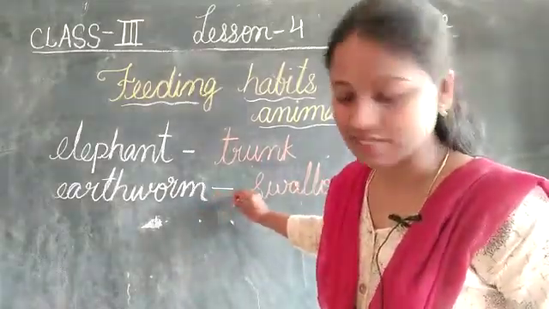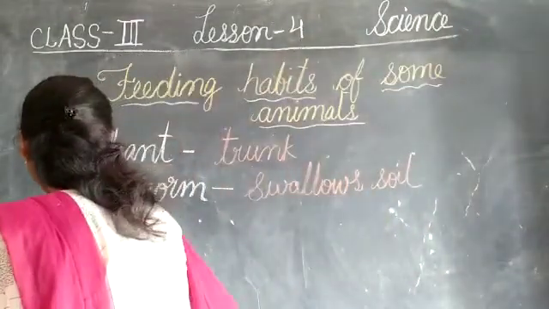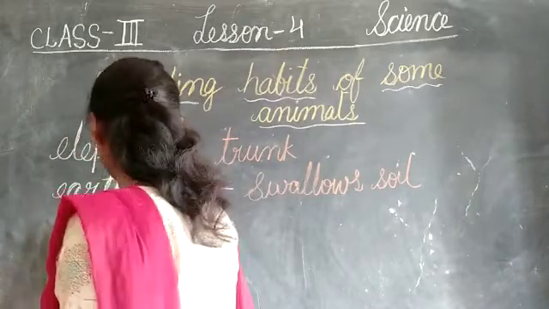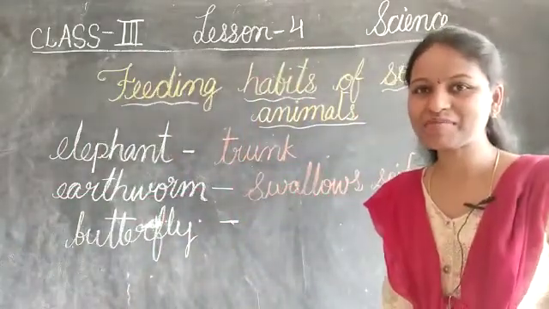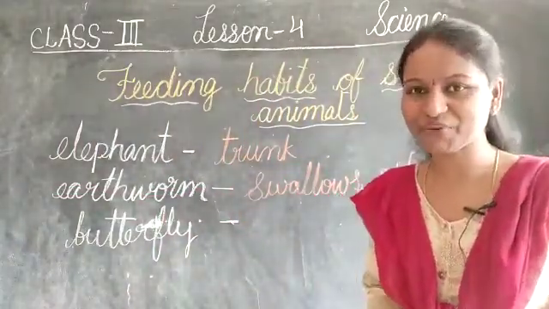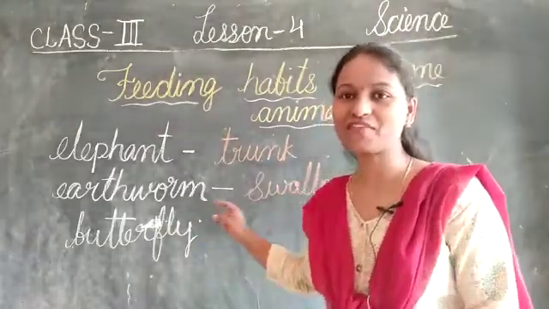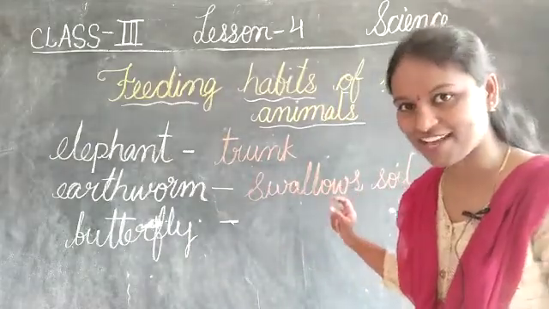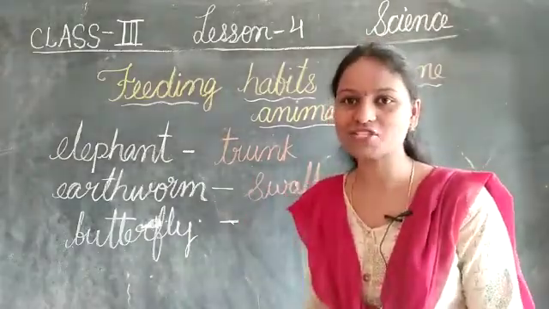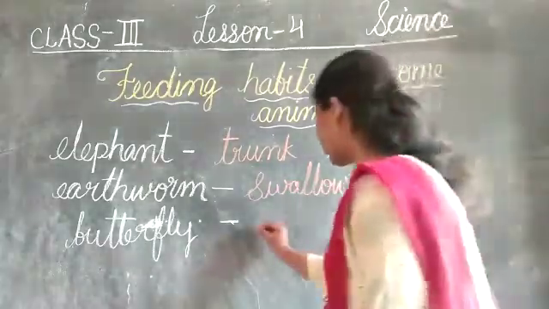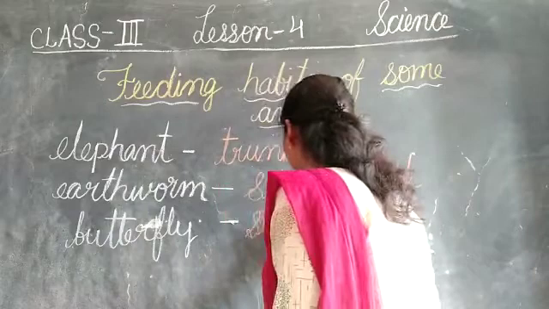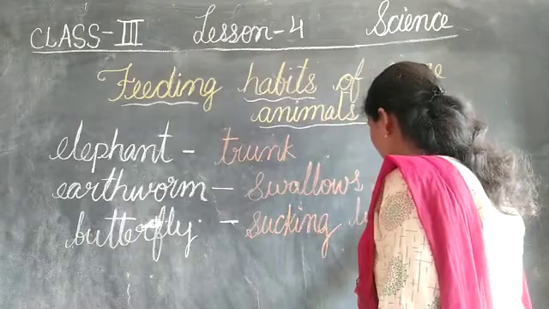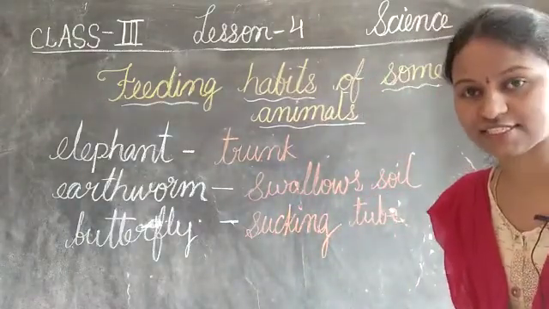Next one is the butterfly. Next one is what, children? Oh, butterfly. What do you feel about the butterfly? It is very beautiful, right? And the butterfly is always what? Attracted by the flower, and it sucks the nectar with a long tube that is called the proboscis, which is also called the sucking tube. And it sucks what? It sucks nectar. The sucking tube is called the proboscis. What is it called, children?